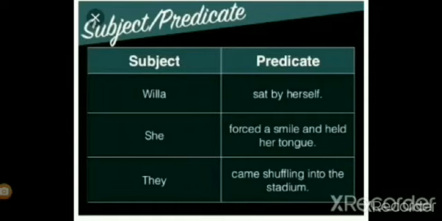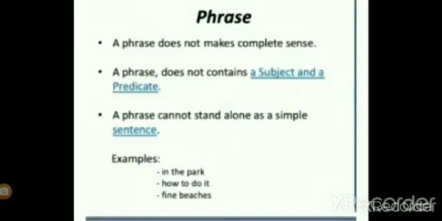Next sentence: She forced a smile and held her tongue. She is our pronoun, and the rest of the sentence is our predicate. Now, they came shuffling into the stadium. They is a pronoun, and the rest of the sentence is our predicate.